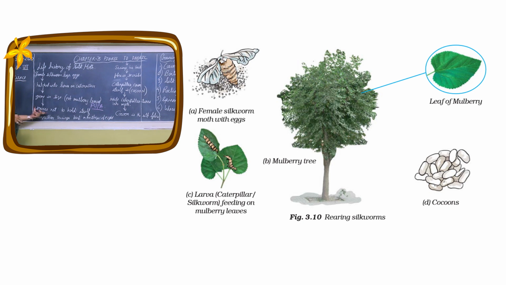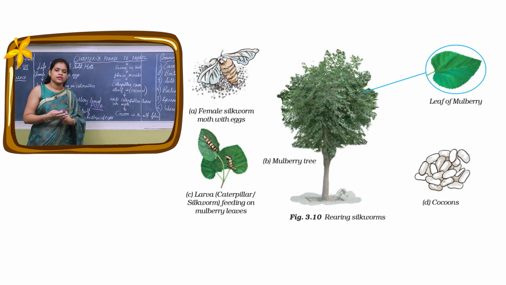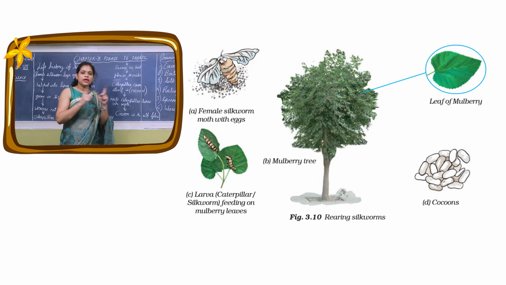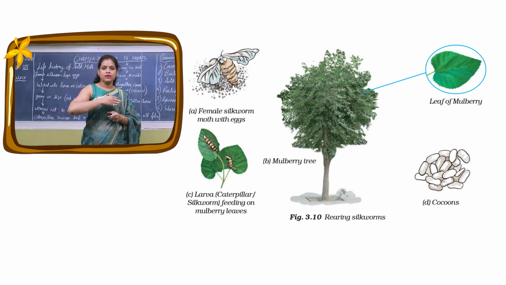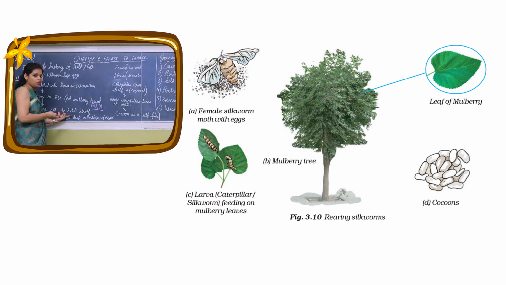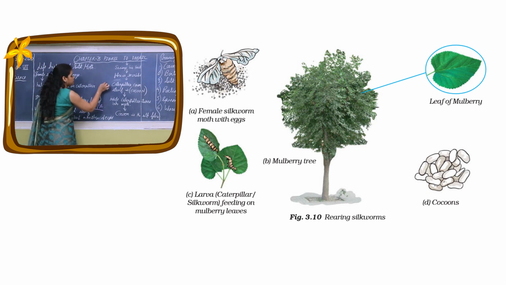Now what happens? For 2 to 3 weeks after they have grown in size, what do they do? They weave a net to hold itself. They keep on moving there. They start moving their head. Now they can't move much. Only their head moves, and it moves in the shape of 8.